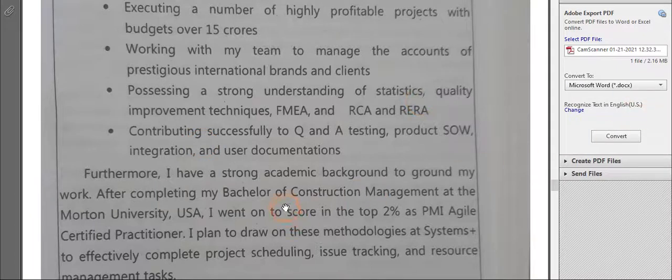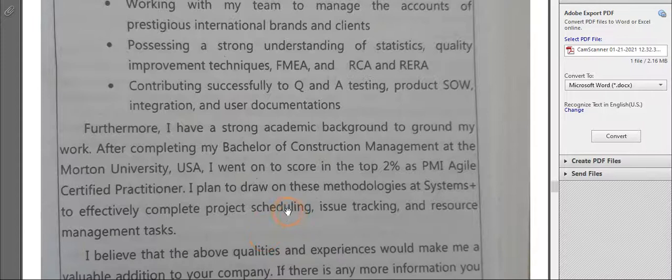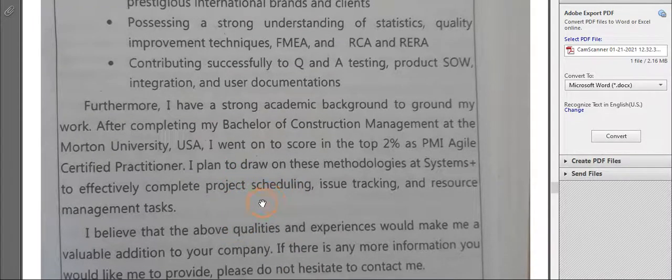Then what you have done, Bachelor of Construction Management, in which university? I went on to score in the top 2%. SPMI Agile Certificate Practitioner, that also you have to mention. Then the other thing, whatever educational qualification you have, that you have to mention.